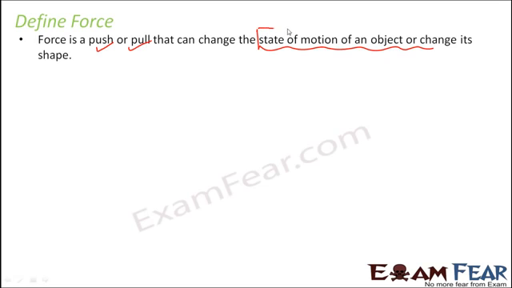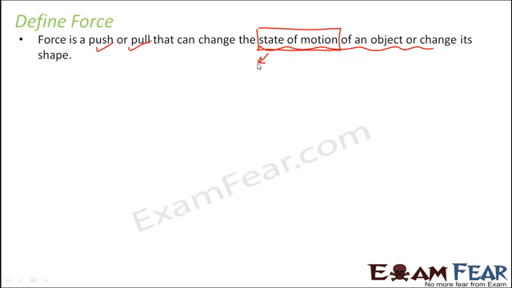Now, what do we mean by state of motion? That means what kind of state a moving object is in. The object can be stationary. The object can be a moving body which is currently moving. The object can be moving at a certain speed, a slow moving body or a fast moving body. So all these things define the state of motion, how exactly the object is moving: whether the object is at rest, moving fast, moving slow, or moving in which direction. All these together define the state of motion.